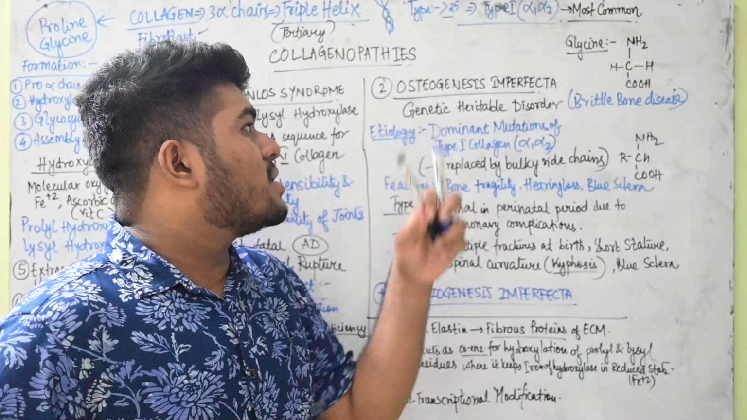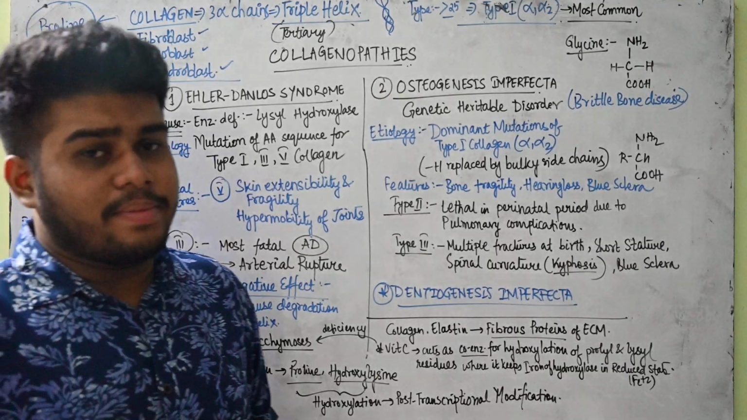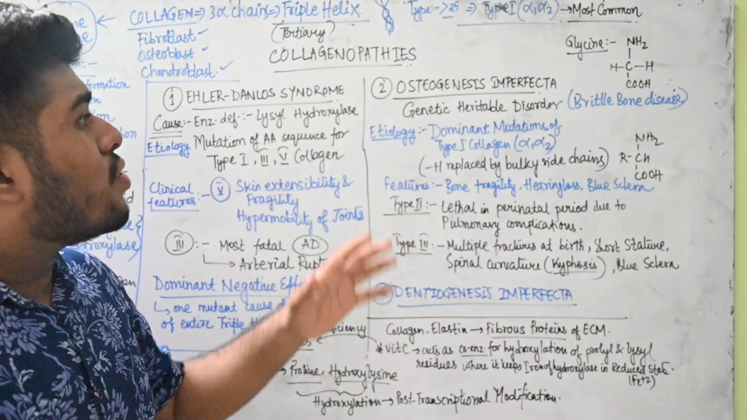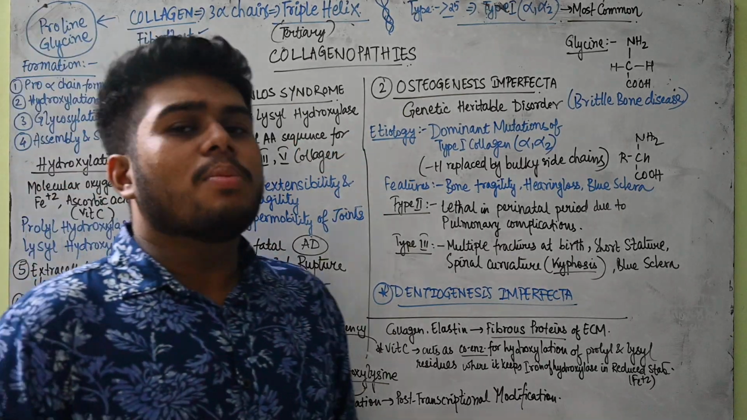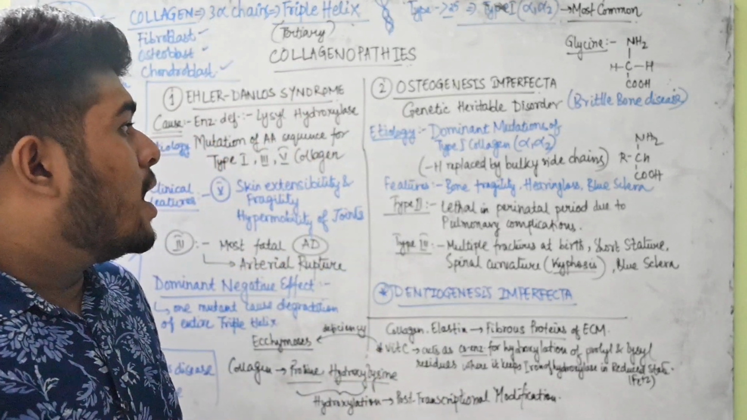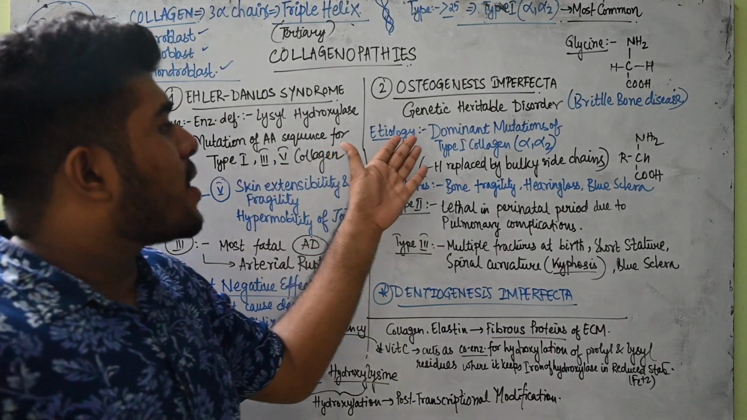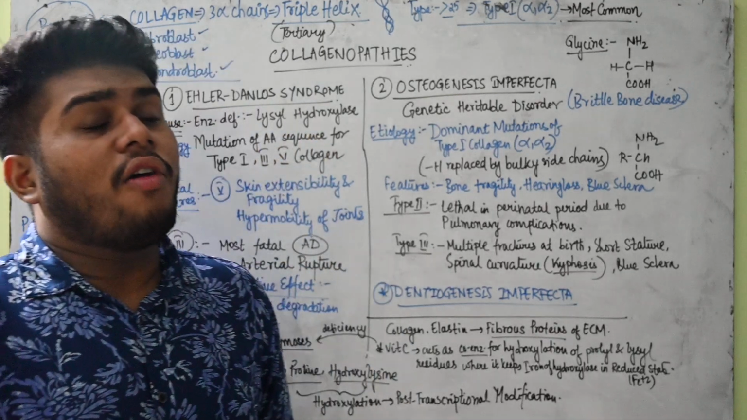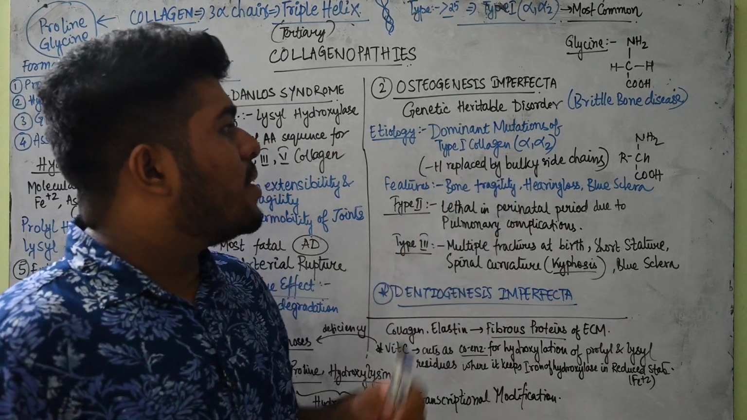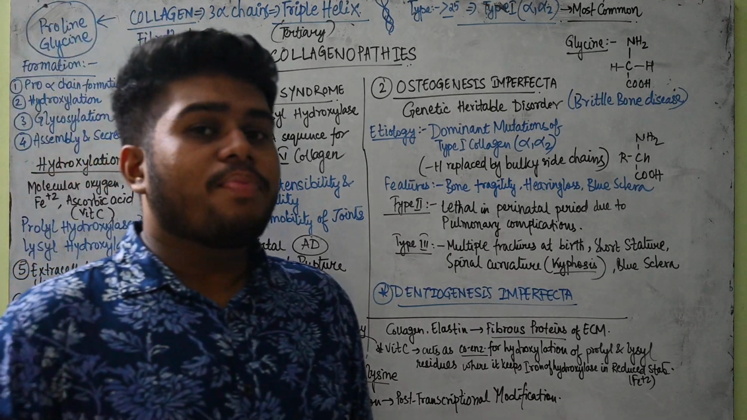Then coming on to the next disease, that is osteogenesis imperfecta. Osteogenesis means process of bone formation. So we can understand that there will be imperfect bone formation. The bones will become very soft and brittle also. The etiology or cause: here we see the dominant mutation of type 1 collagen, which is the most common type of collagen. So in this case there will be mutation, and for that, as I have told you,